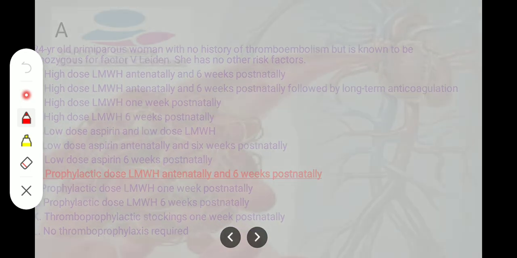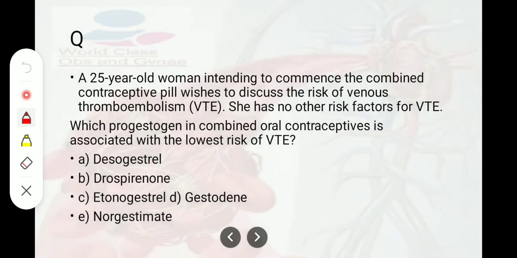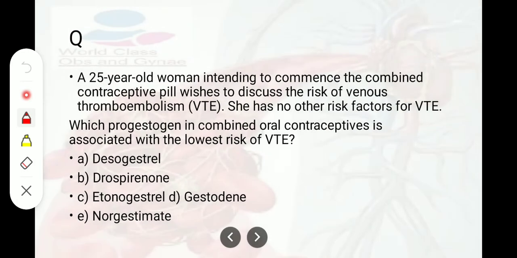Another question: a 25-year-old woman intending to commence the combined contraceptive pill wishes to discuss the risk of venous thromboembolism. She has no other risk factor for VTE, which